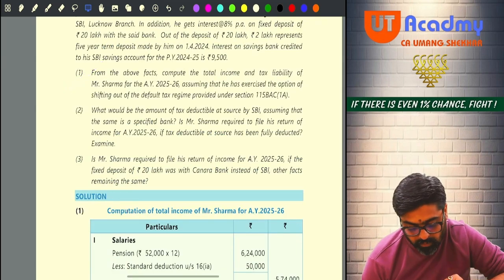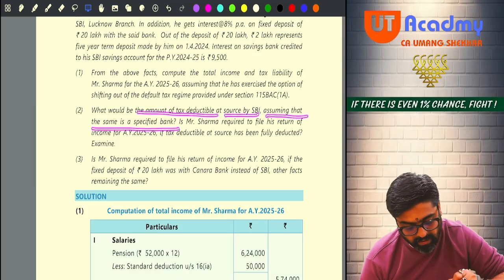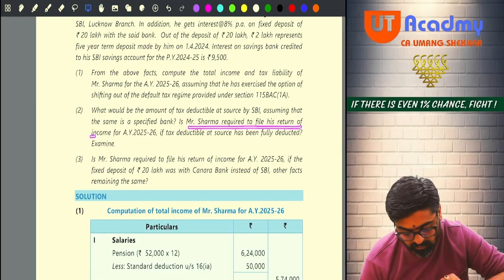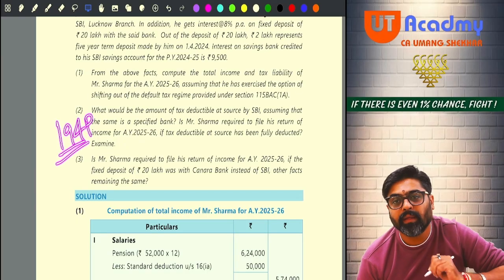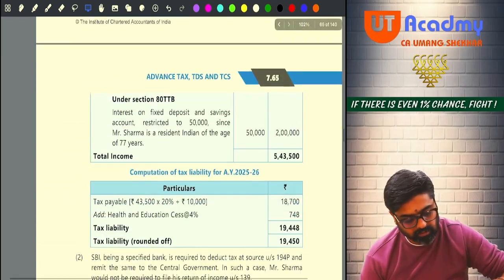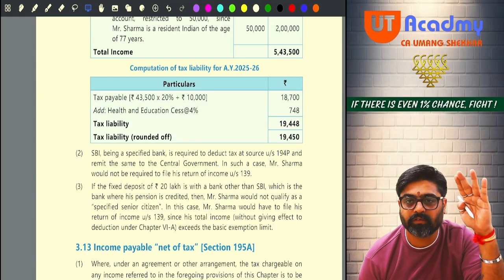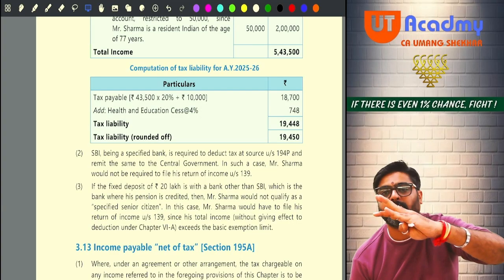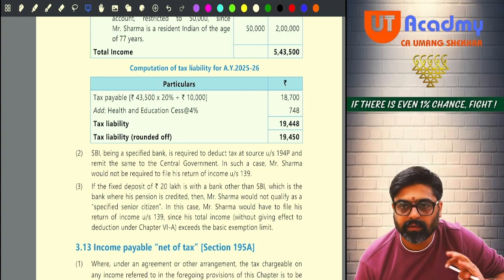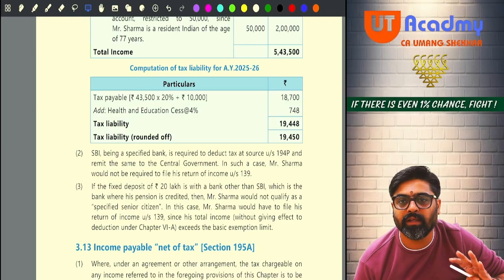Okay, second, what would be the amount of tax deductible at source by SBI, assuming that the same is a specified bank? Is Mr. Sharma required to file his return of income if the tax deductible at source has been fully deducted? The answer is no. In that case, 194P is applicable. So whatever tax was deducted by the employer on his salary, pension, okay, after reducing that, whatever balance amount of tax this specified bank is deducting under 194P, then there is no requirement for Mr. Sharma to file his return of income.